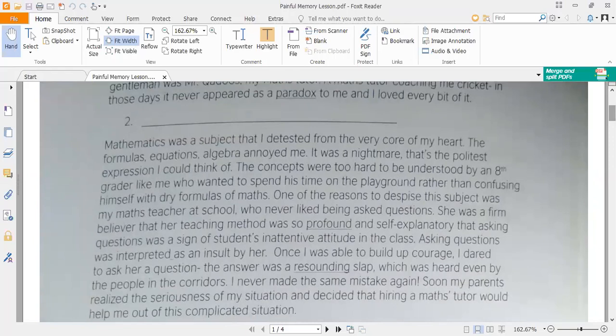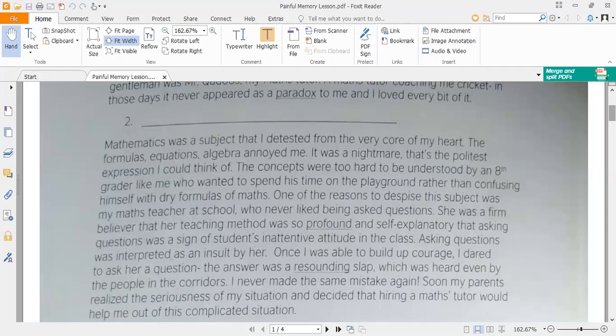Mathematics was a subject that I detested, means abhorred. Detest means abhor, or to hate something from the very core of my heart. So the student didn't like the mathematics subject. The formulas, equations, algebra annoyed me. All of these things annoyed or irritated the student. He thought that formulas, equations, and algebra are very difficult to understand, and they irritate him. That's why he didn't like mathematics.